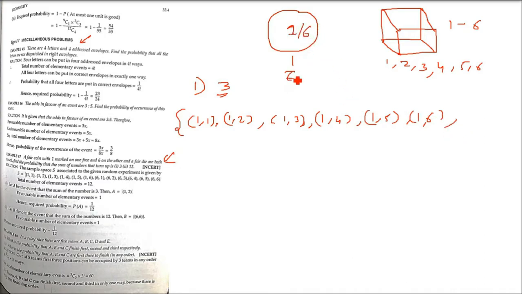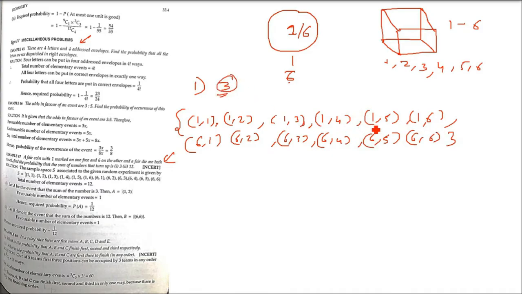Now when the upper face of the coin is 6, again 1 to 6 will come on the die. So 6 1, 6 2, 6 3, 6 4, 6 5, 6 6. These are all the possibilities. So this is our sample space.